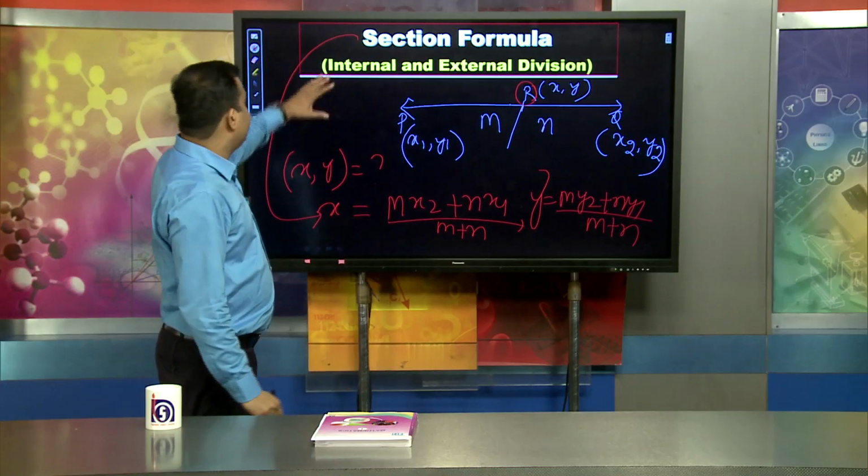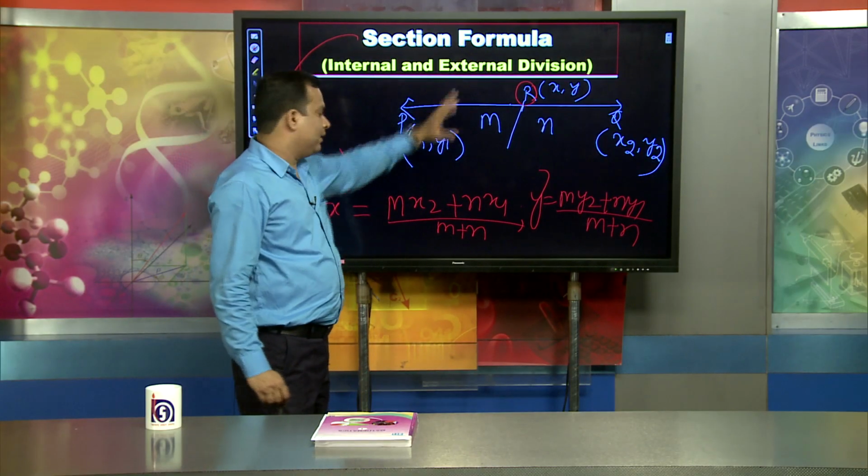In case of external division, the plus becomes minus.